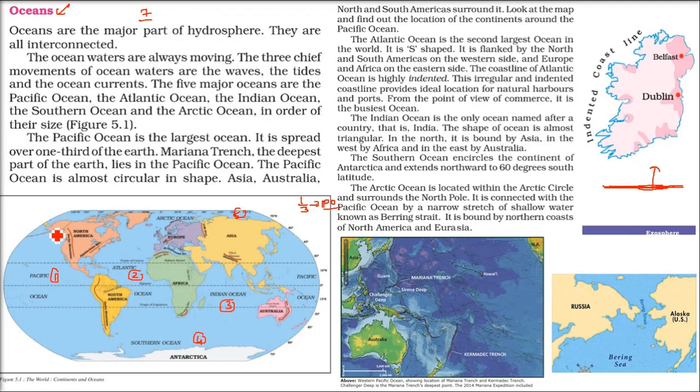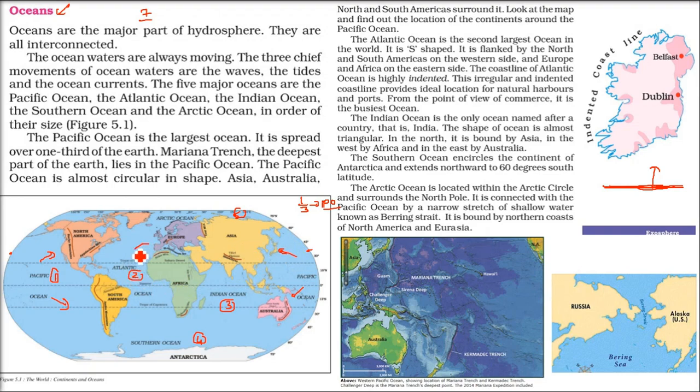So this Pacific Ocean, if you take this part and this part, these are two semicircles because these two parts are exactly the same. If you combine them, the Pacific Ocean is almost making a circle. And see, the Pacific Ocean, on the north and east it is North America and South America. On the left, it is Asia and Australia. So between these four continents is the Pacific Ocean.